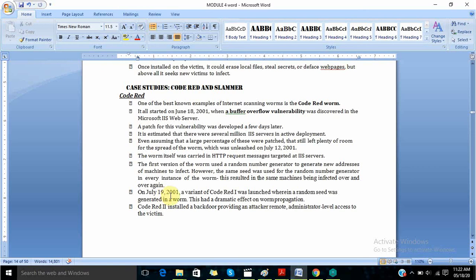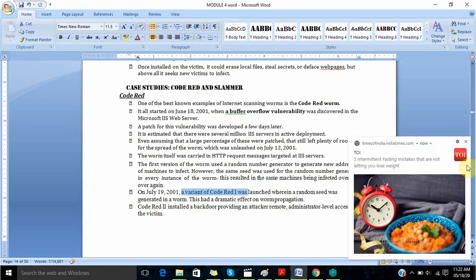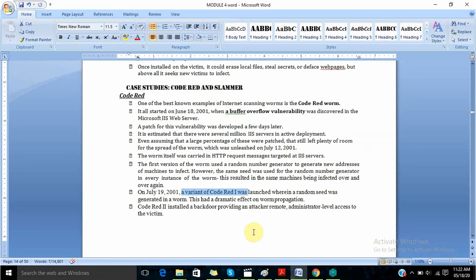On July 19, 2001, a variant of Code Red 1 was launched, wherein a random seed was generated in the worm. So once again they used different seeds in that variant of Code Red 1. So this worm started affecting different computers because a different seed was there. Code Red 2 installed a backdoor providing an attacker remote administrator level access to the victim.